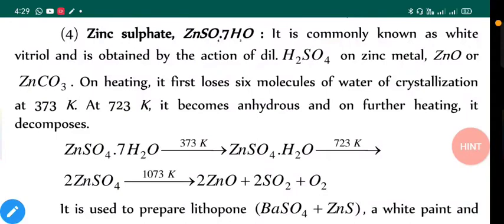Next, zinc sulfate, ZnSO4 with 7H2O attached to it. It is commonly known as white vitriol and it is obtained by the action of dilute H2SO4 with zinc metal as discussed earlier, or with zinc oxide or with zinc carbonate. So the reaction was already mentioned. On heating, it first loses 6 molecules of water of crystallization at 373 to 723 Kelvin. It becomes ZnSO4·H2O, as 6 H2O are removed. On further heating it decomposes into zinc oxide, releasing sulfur dioxide gas.